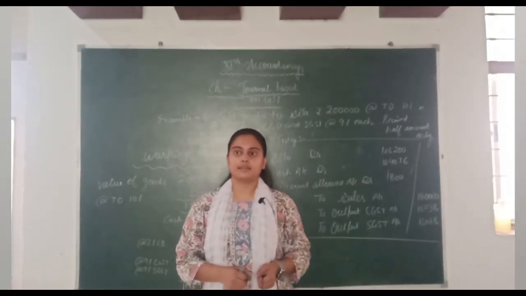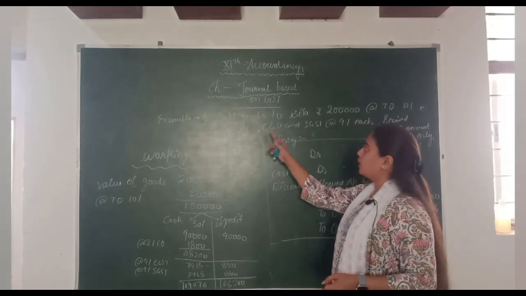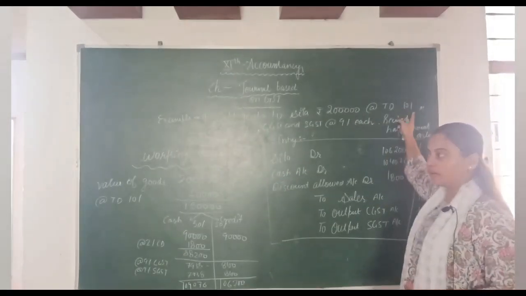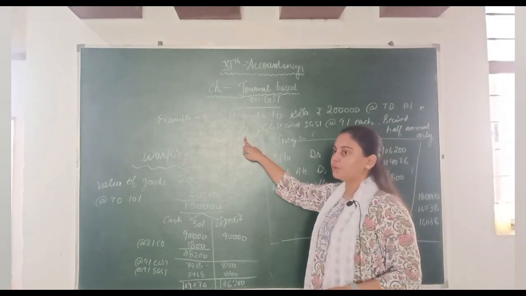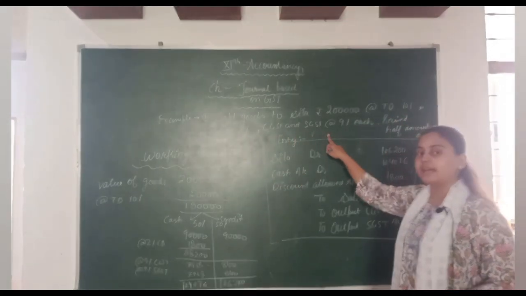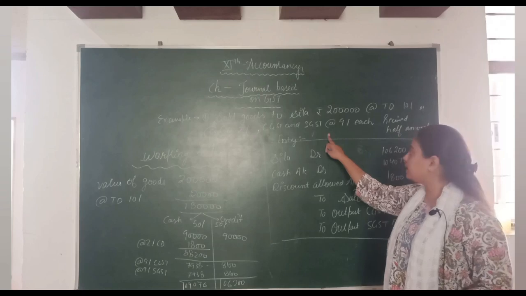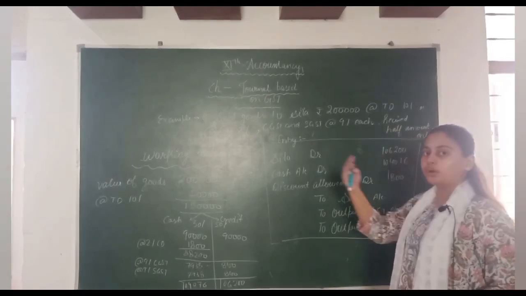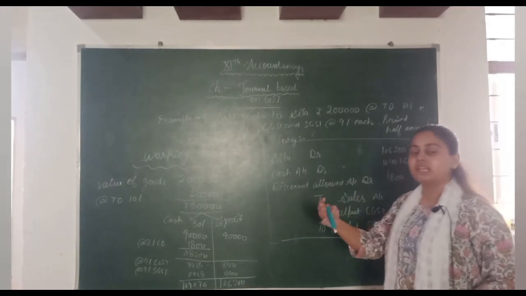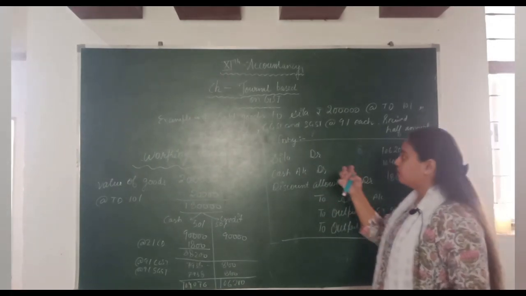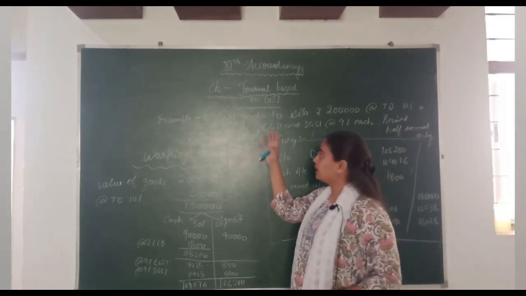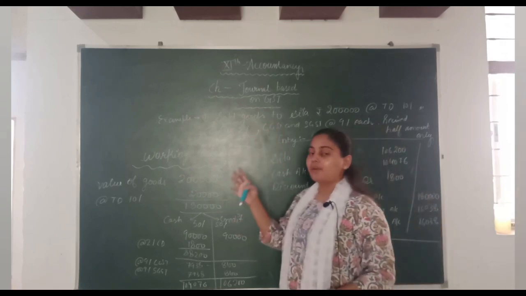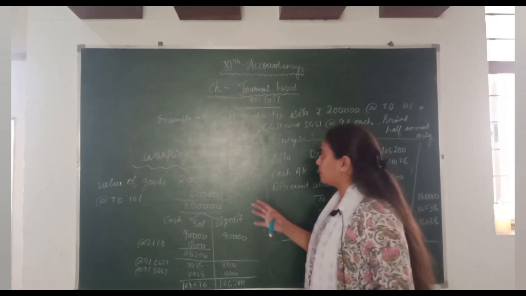Now we take another example. Sold goods to Sita, rupees 2 lakh, at trade discount 10%, cash discount 2%, CGST and SGST at the rate of 9% each, received half amount only. We sold goods and received cash, but only half the amount. We first understand the calculation so that we get the values with GST also.